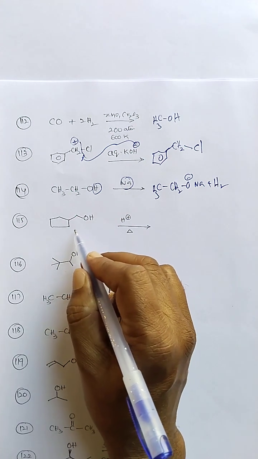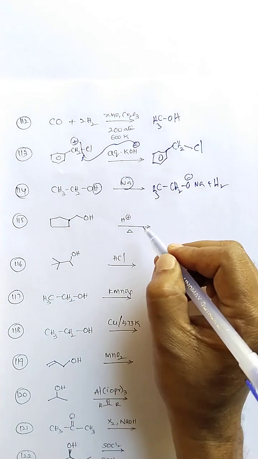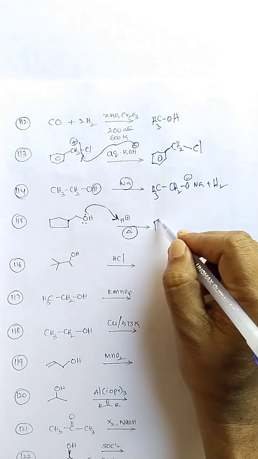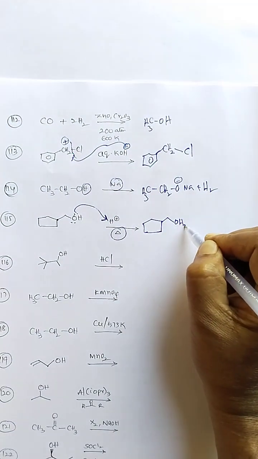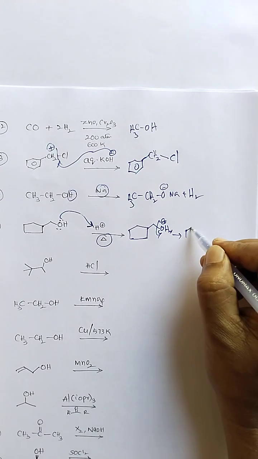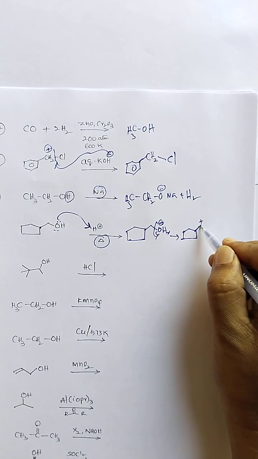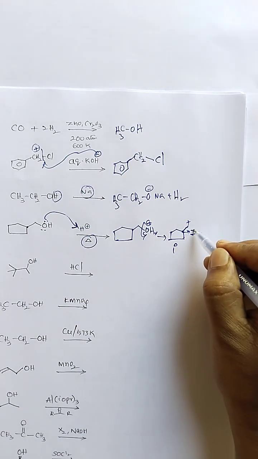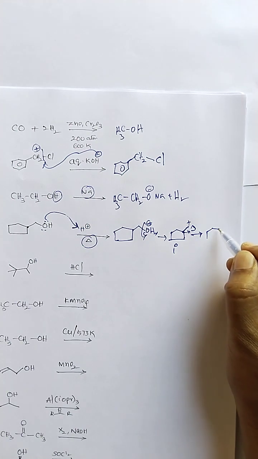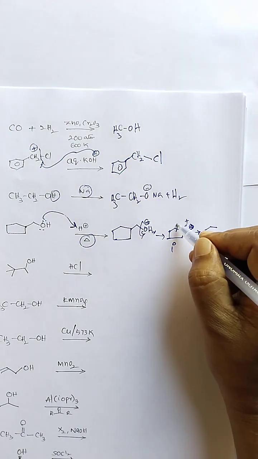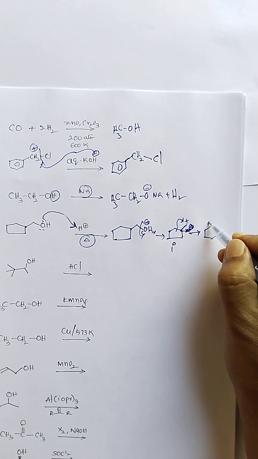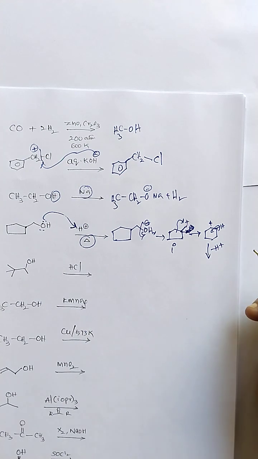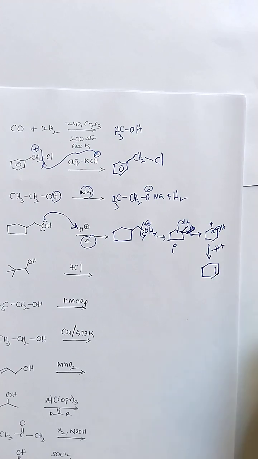Take a primary alcohol having a tertiary carbon, in acidic medium with heating. Oxonium is formed, and then in the next step water is eliminated. The carbocation generated is a primary carbocation, which is unstable. Therefore a shift takes place, not a hydride shift, but ring expansion. A 6-membered ring is formed, and the carbocation is retained there. Then H minus is eliminated, therefore cyclohexene is formed.